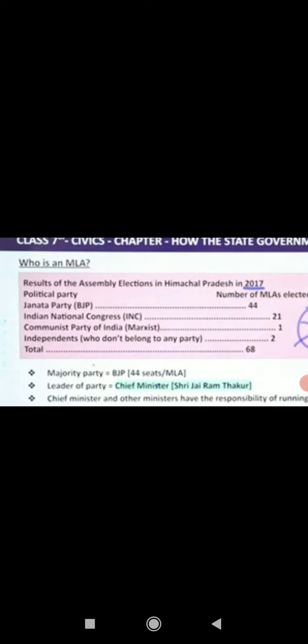So one of the MLAs, who is the most popular or who has the capability to rule a state, becomes the CM or the chief minister. Clear? For example, there are 44 MLAs who won the election in a party. Okay. From BJP there are 44 MLAs who won. From one of the 44 MLAs, one person will be selected to get the seat of the CM. Okay. To get the seat of the chief minister.